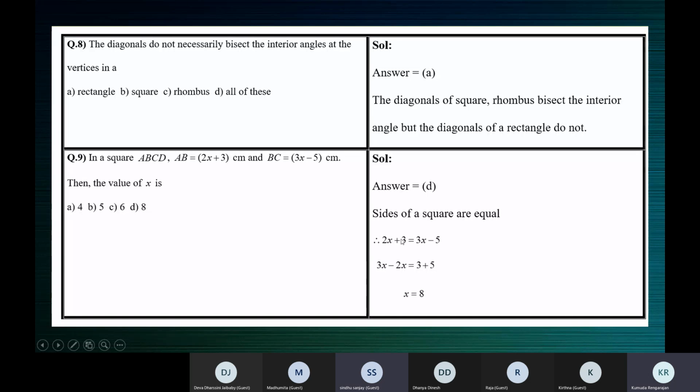Thank you, ma'am. Yeah, welcome. 2x, if you bring this to this side, 2x minus 3x is equal to minus 5 minus 3. So you will get minus x is equal to minus 8, x is equal to 8.